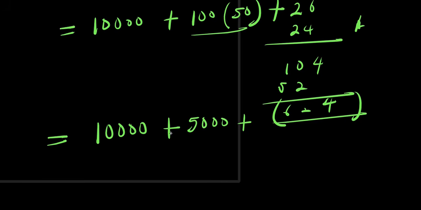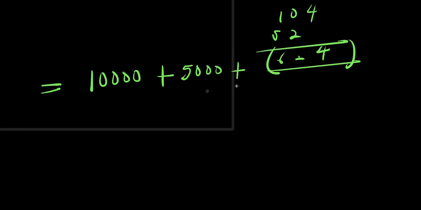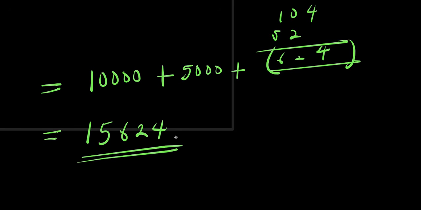So from here, if you add 5,000 to 624, you have 5,624 plus 10,000, so this will be 15,624.